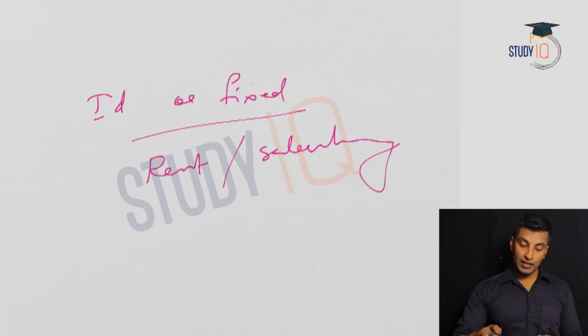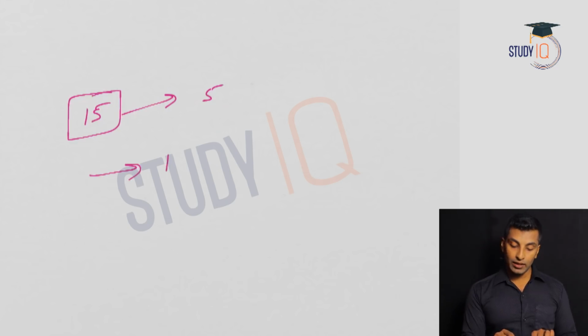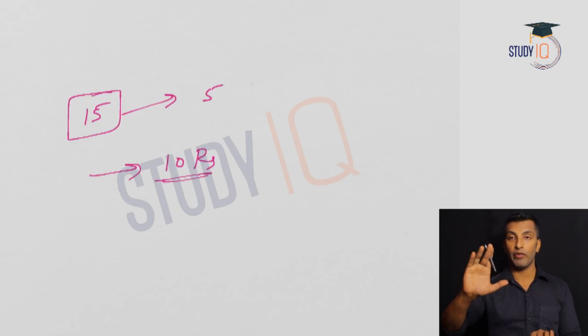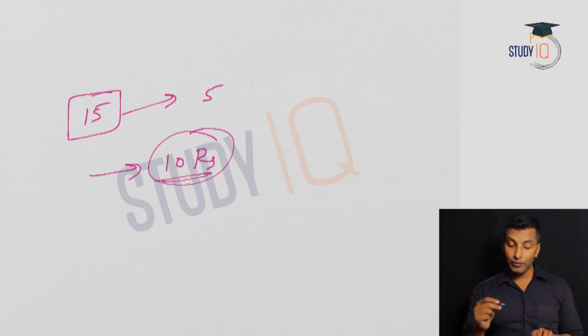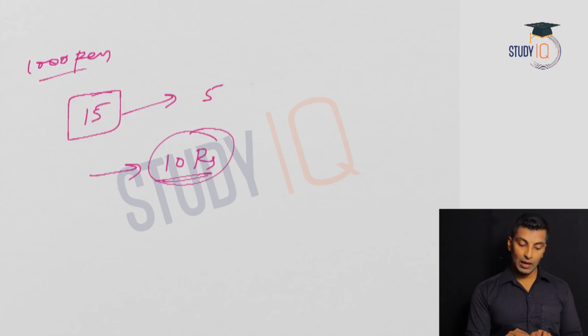Now how will you calculate the percentage? These two costs always need to be taken care of if you need to calculate profit or loss. See, let's suppose you have a pen costing 15 rupees. In that there is a variable or direct cost of 5 rupees. So you can calculate based on 10 rupees only, because this 5 rupees is over, as that may be the raw material, etc. Out of this 10 rupees there are certain fixed costs also, like the rent and the salary, etc. Now let's suppose you are producing 1000 pens.